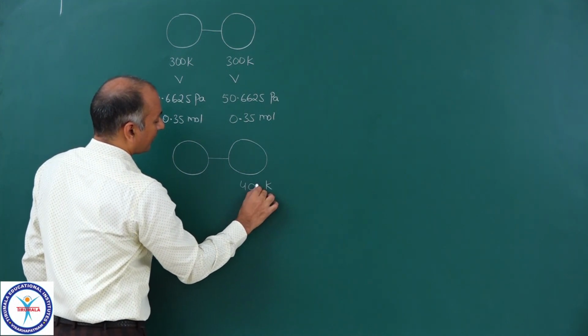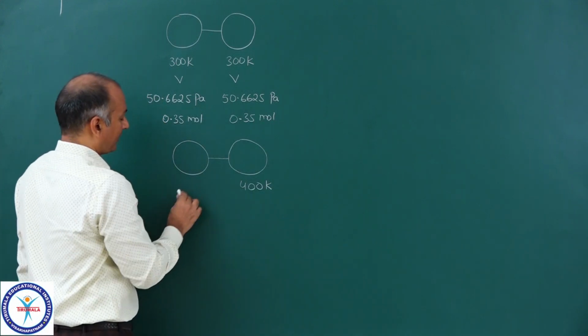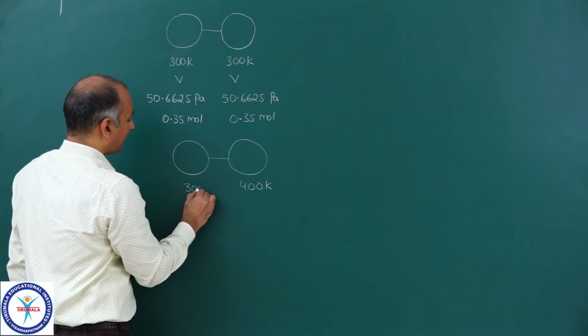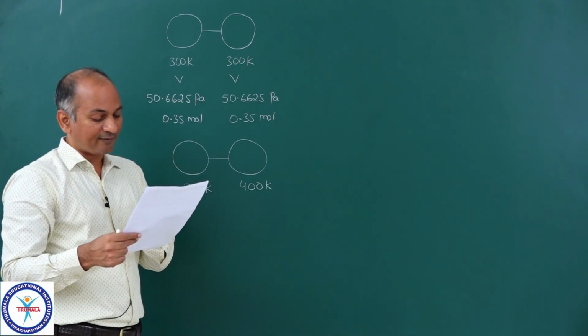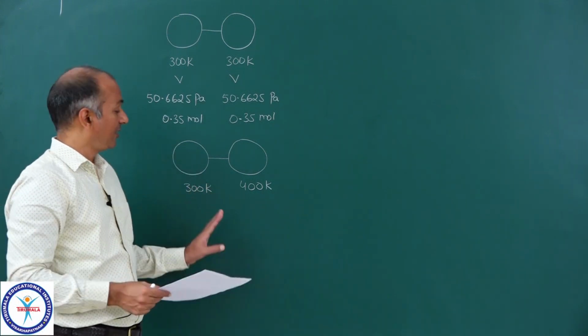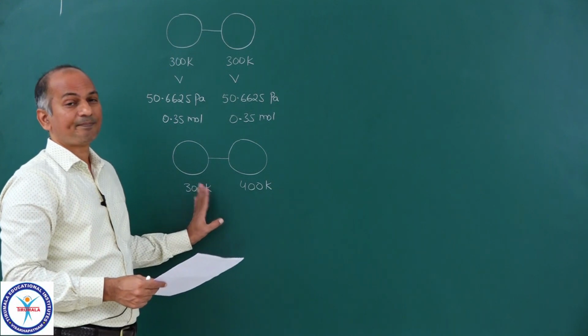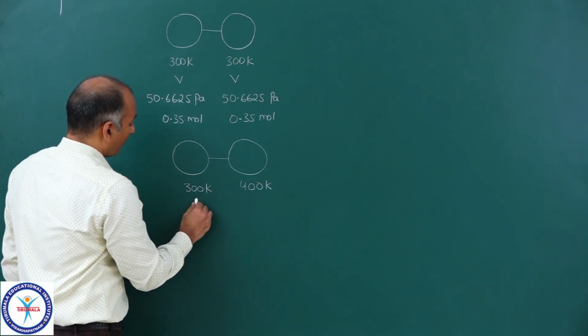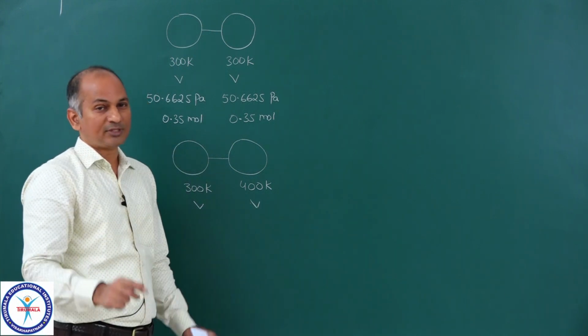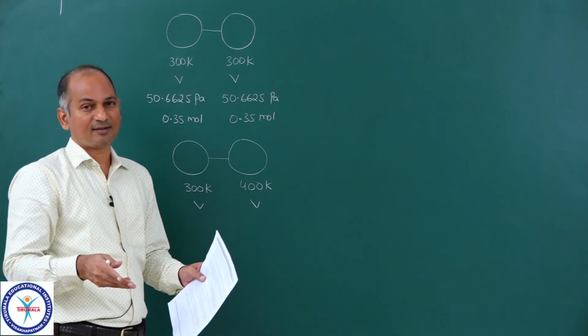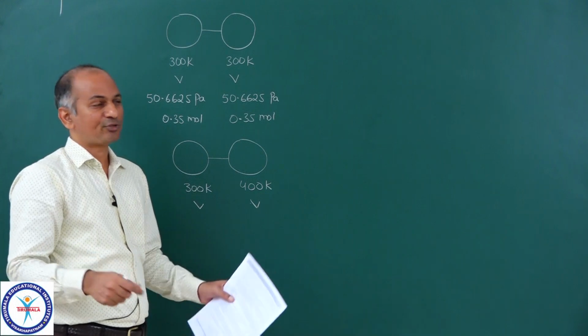So its temperature remains 400 Kelvin, while the other remains at 300 Kelvin, as clearly given. Now volume does not change, because V is the volume of the vessel and it is not going to change.